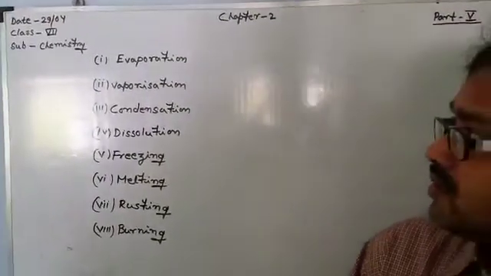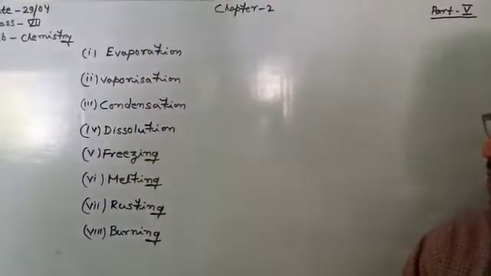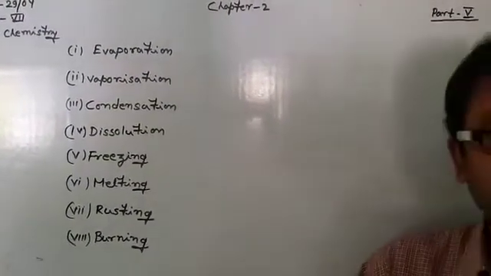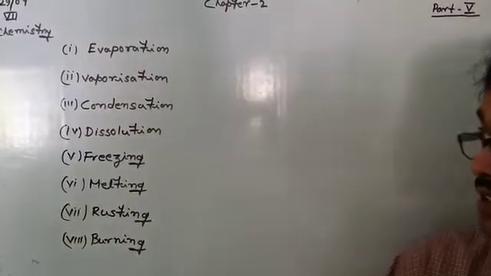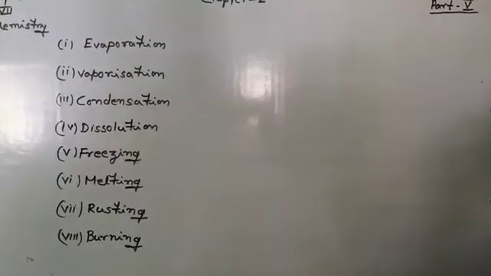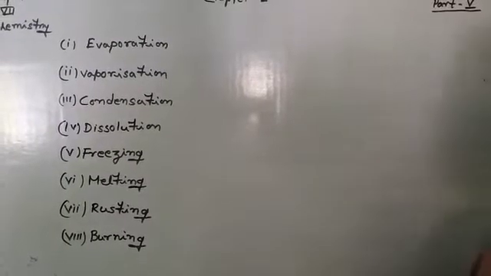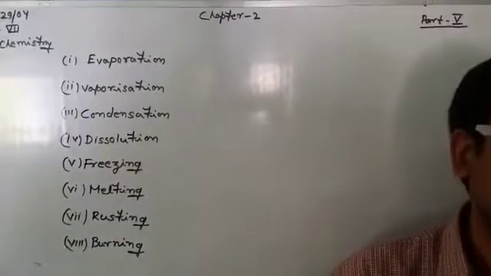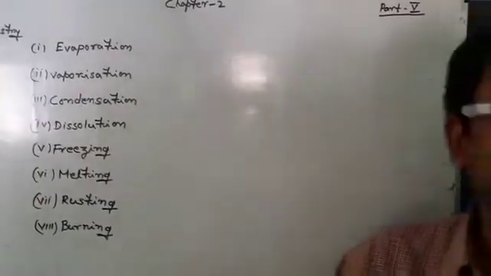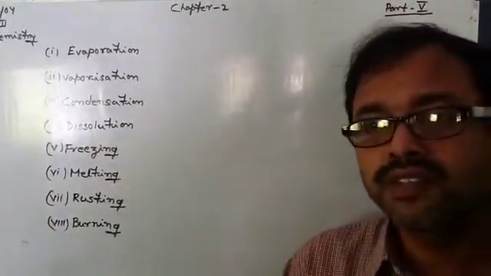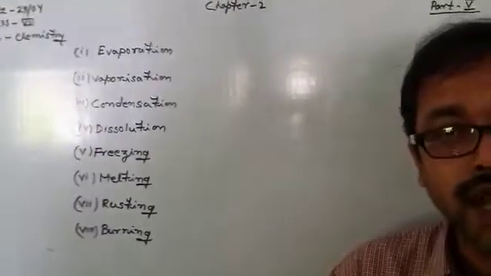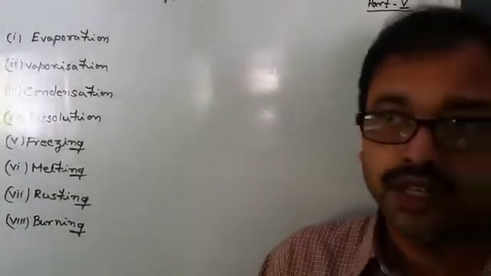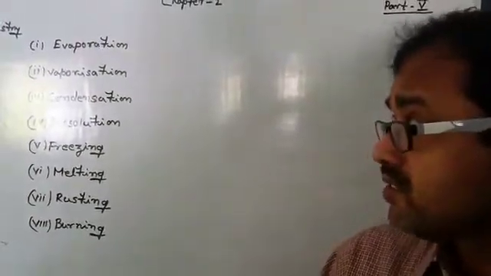Today, we are going to discuss some important examples of changes. The first is evaporation. Evaporation is a simple physical conversion in which a liquid gets converted into its gaseous form on heating at any temperature below its boiling point. Okay, evaporation is a kind of physical change.